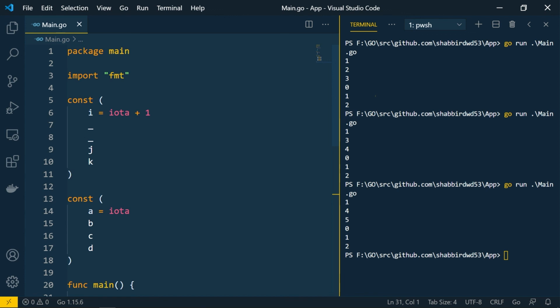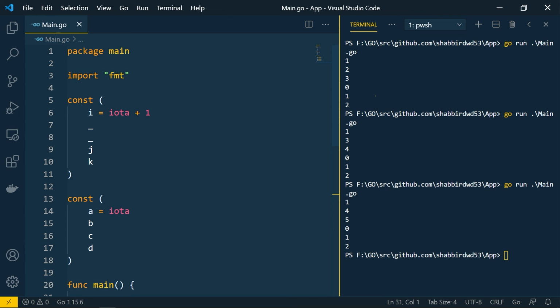So what we saw over here in constant is, constants are similar to variables, but once the value is assigned, you cannot change the value of a constant. You can name the constant similar to variables like camel casing and Pascal casing based on the requirement. If Pascal casing, it will be available to the other packages also, and if camel casing, it will be available within the package. You can declare constants at the global level as well.